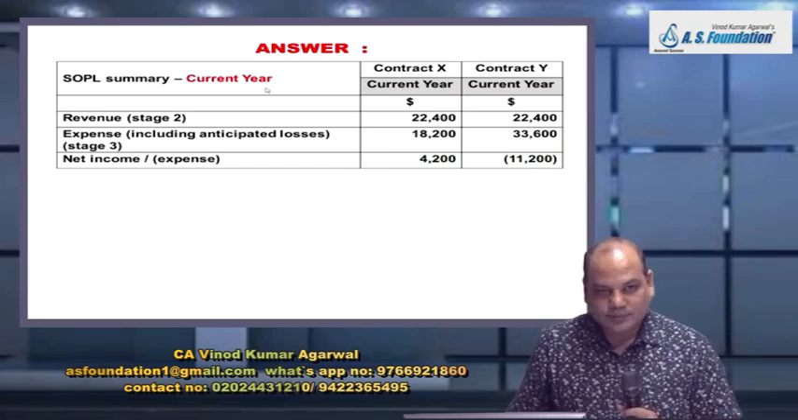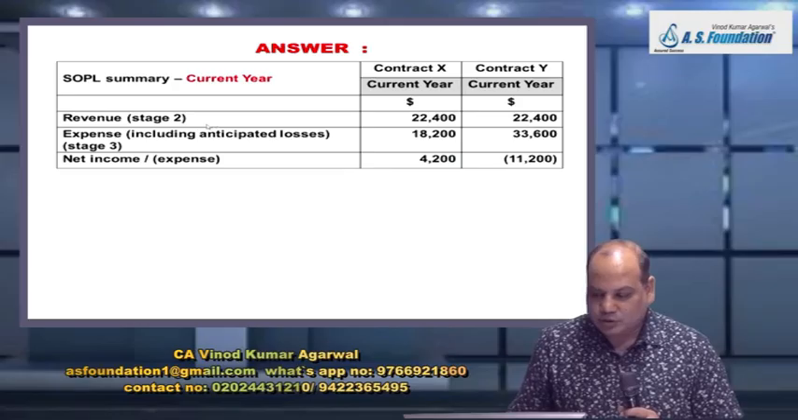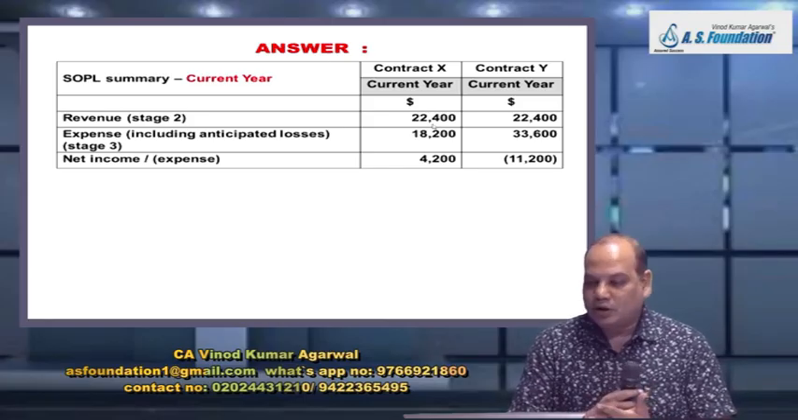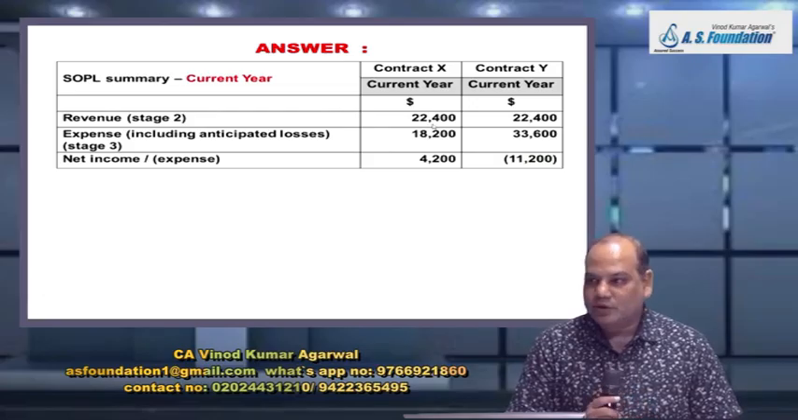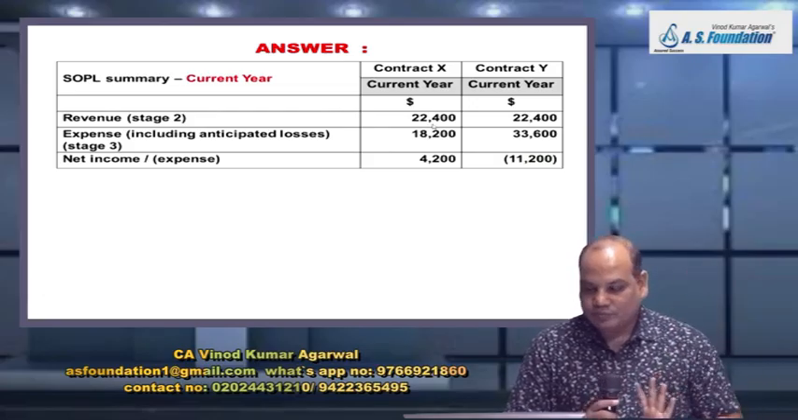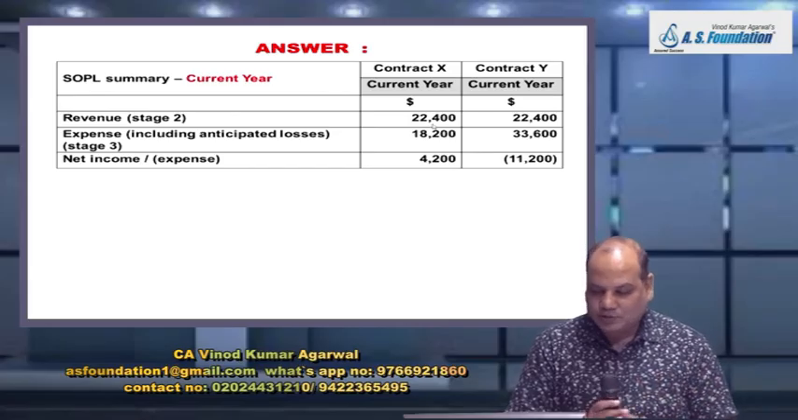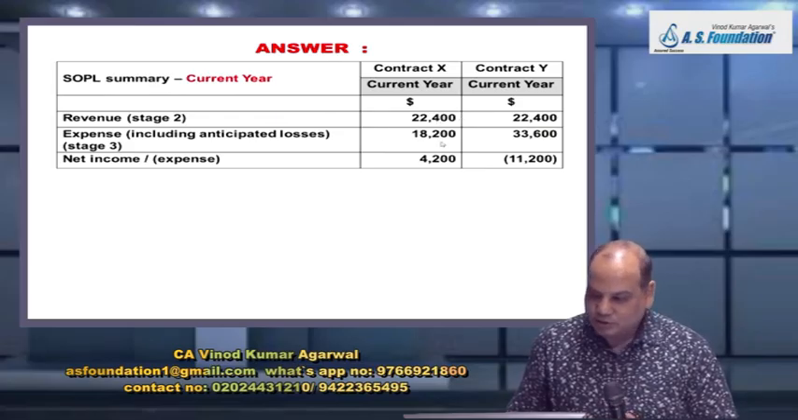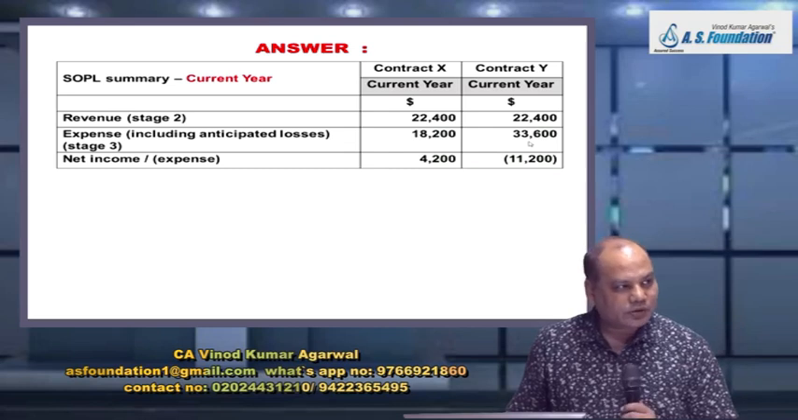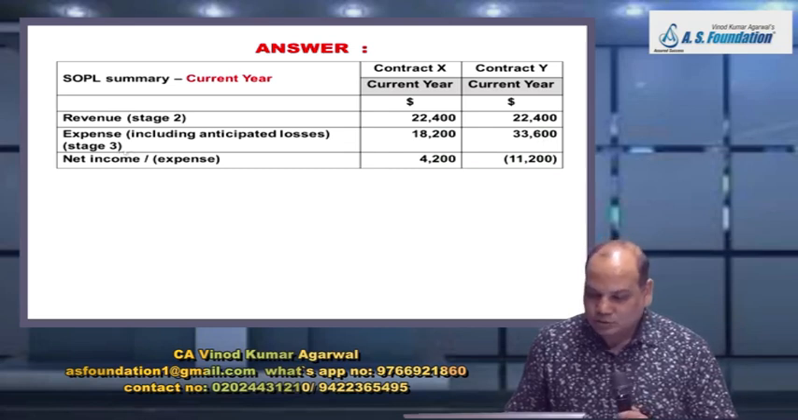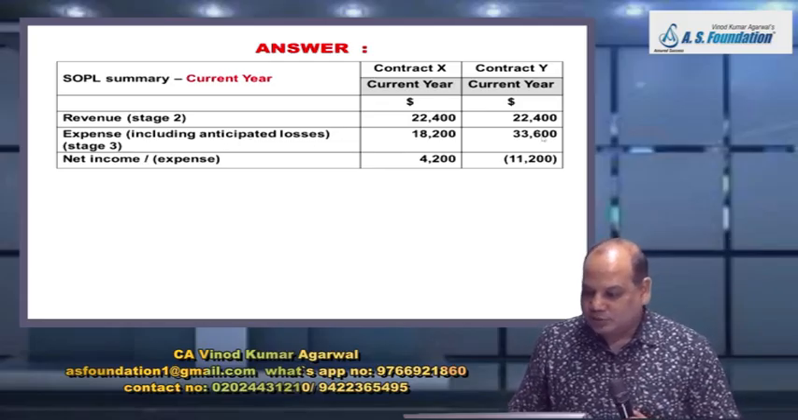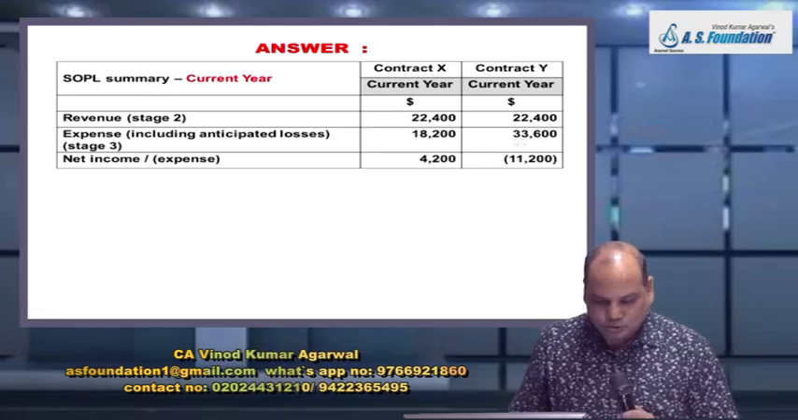Now we'll come to current year calculation. Current year revenue recognized. Go to stage number 2, third line. Write in bracket stage 2, third line. 22,400. Is it there? Are you able to tick? Stage 2, third line, and then expenses. Stage 3, again that balance line 18,200 and 33,600. This 33,600 includes the provision for anticipated loss also. Or if you want to write separately, then this figure you have to reduce slightly.